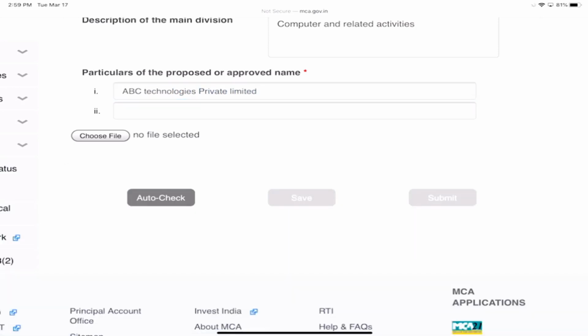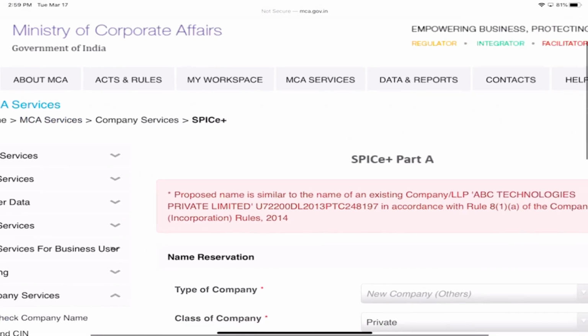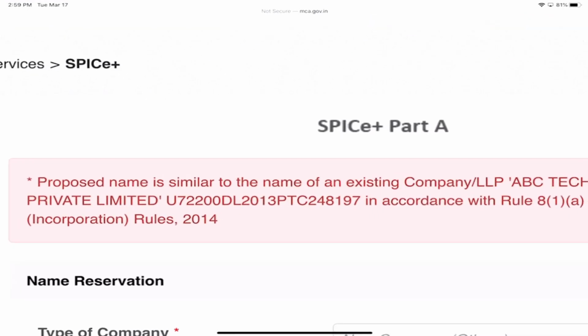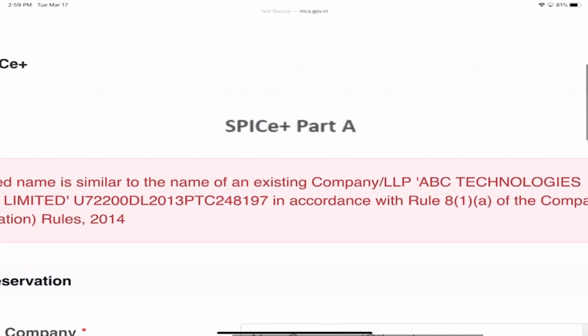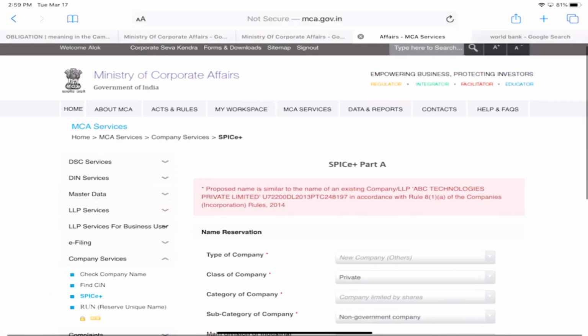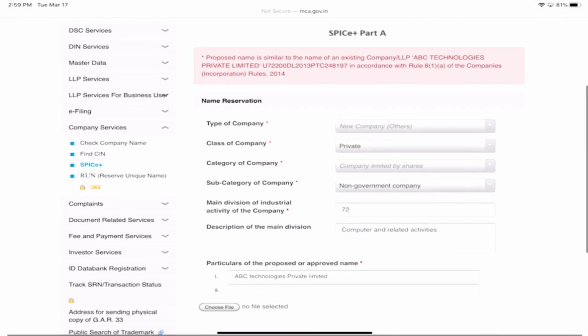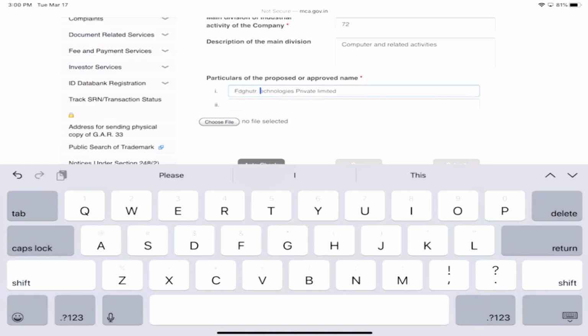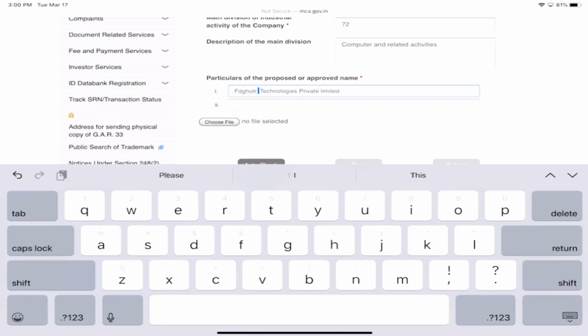So I'll go for auto check. Proposed name is similar because there is already a company. They've given the details also. See, this is the CIN number of that company. So I cannot get this name. What should I do? I'll put some other name. I'll just put some random thing, correct? Just for us to understand these provisions.